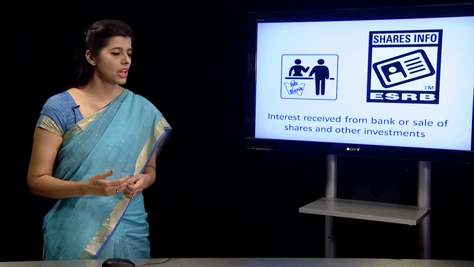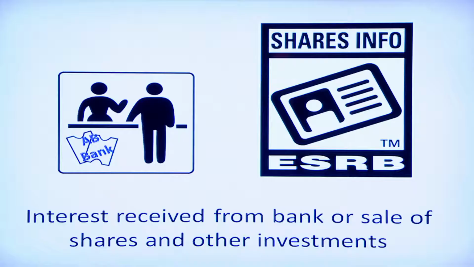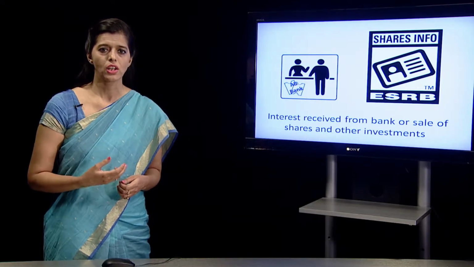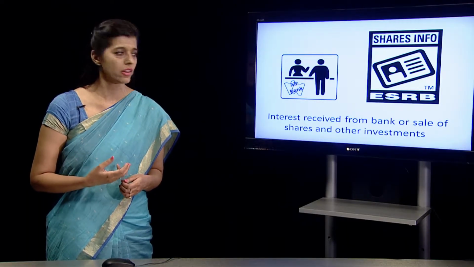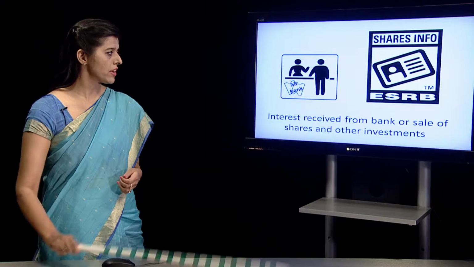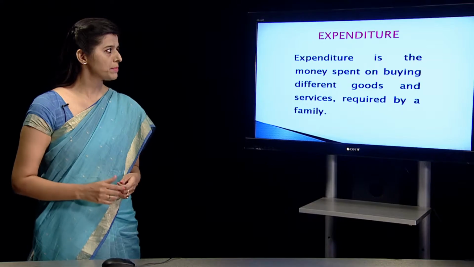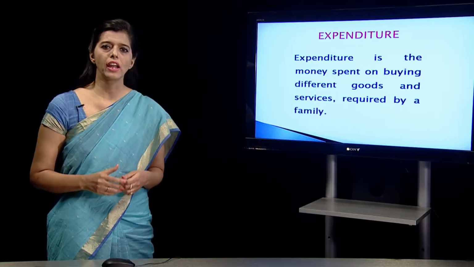People invest in shares also in public limited companies or private companies, and by buying those shares in those companies, we are earning dividends, we are earning profits and interest. So that also becomes a source of our income, like interest received from bank or sale of shares and other investments add up to our income. Expenditure. Now we talked about income.